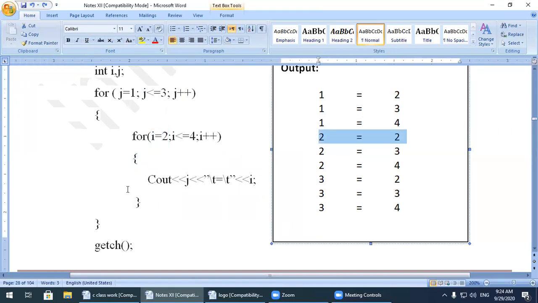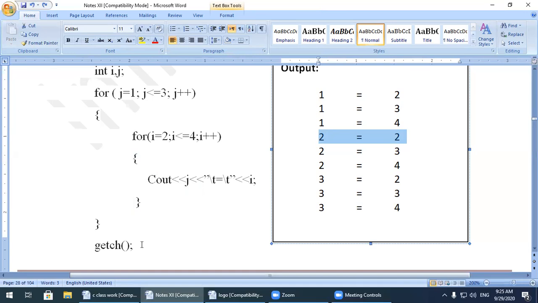Now this loop will be continued until both loops become false and it reaches the end of the program. Watch here, I gave you the example of a digital watch. When 60 seconds are completed, it will increase 1 minute. When again 60 seconds are completed, then 2 minutes. Then again 60 seconds complete, then 3 minutes. When 60 minutes complete, then it will increase how many hours? 1 hour. Then when again 60 minutes complete, it will increase 2 hours.